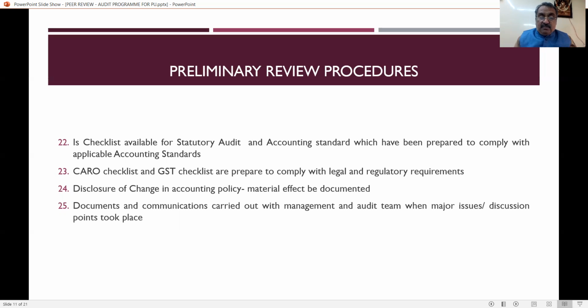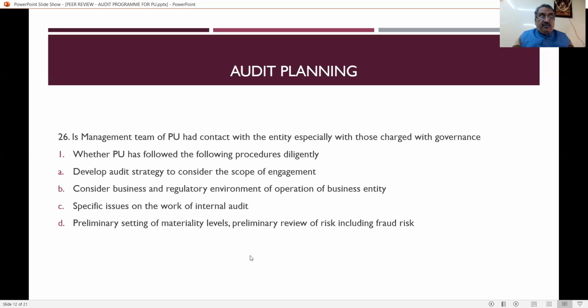And documents and communications carried out with management and the audit team when major issues and discussions took place. So if there is any major issue or any deep discussion, everything has to be properly documented and properly communicated to the management as well as to the audit team. Whether sufficient records are available or not, that also has to be reviewed by the peer reviewer.